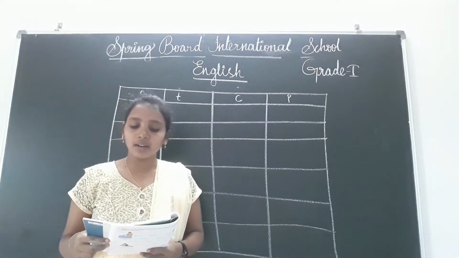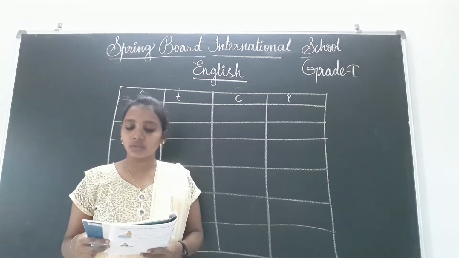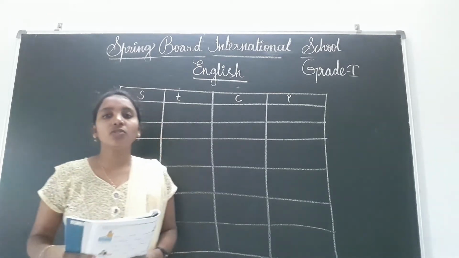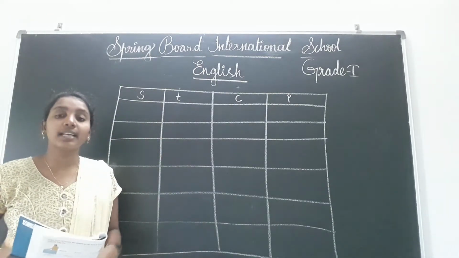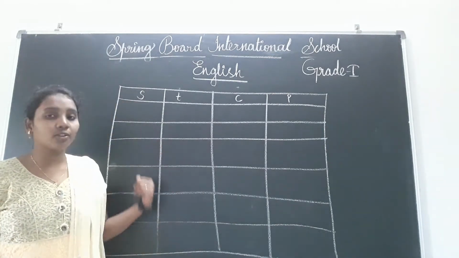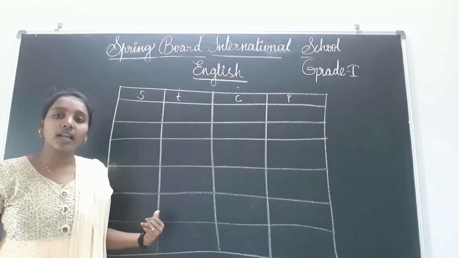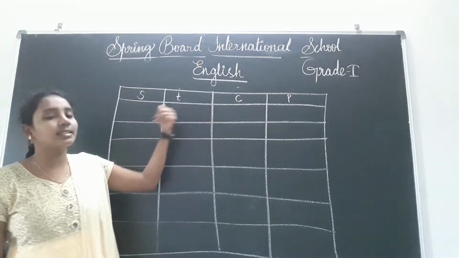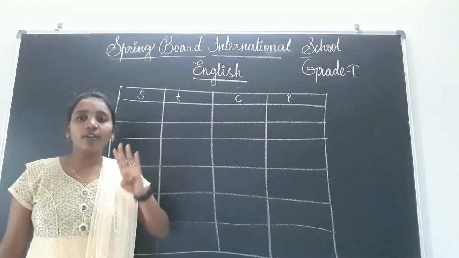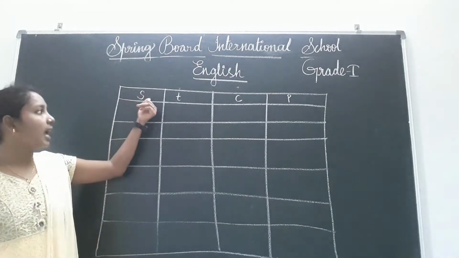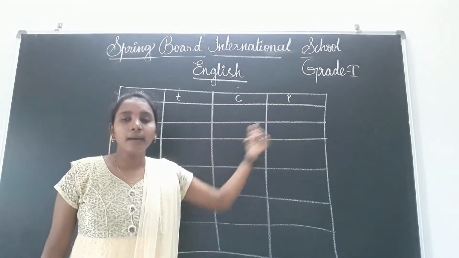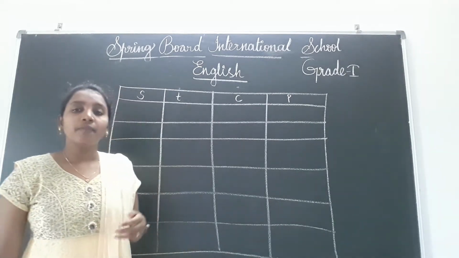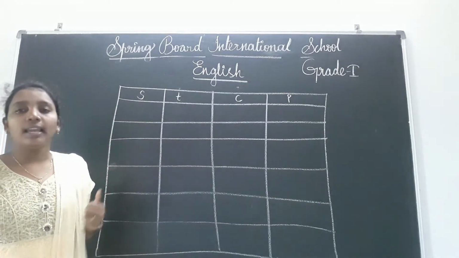In the table below, list as many verbs as you can that begin with each letter. Examples are given for you. That means you have to write verbs, children, action words, as many as you can. You have to fill this table with verbs, and the verbs should start with the letters they have given. See how many letters they have given? 4 letters: S, T, C and P. You have to write verbs that start with these letters, children.